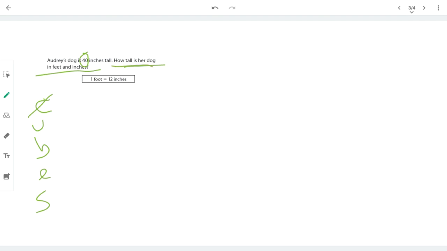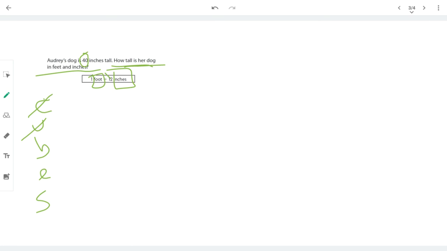Okay, and I hear feet and inches in our problem here. And they gave us a conversion rate right there in the problem, which is really convenient. Sometimes they don't give it to you and you have to look it up on a piece of paper, or you just remember it.